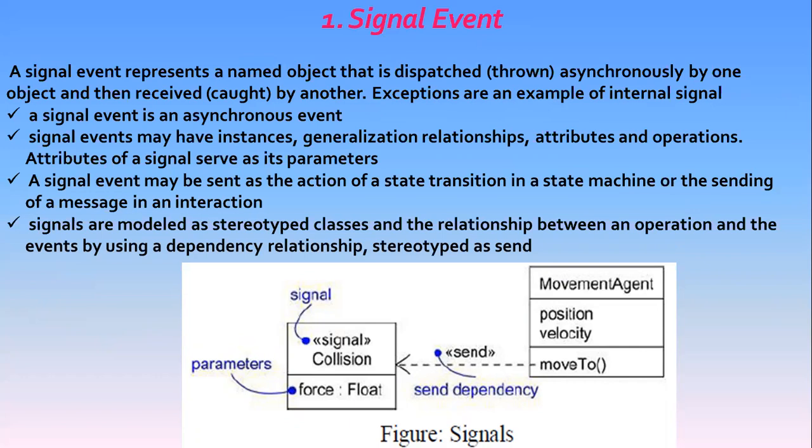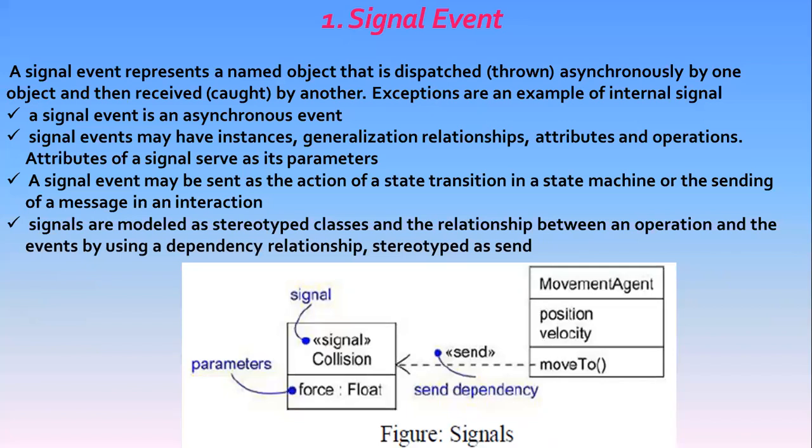Here the signals have a lot in common with plain classes. For example, signals may have instances, although you don't generally need to model them explicitly. Signals may also be involved in generalization relationships, permitting you to model hierarchies of events, some of which are general, for example a signal network failure, and some of which are specific, for example a specialization of network failure, which is called warehouse server failure.